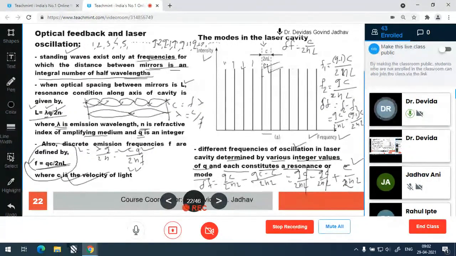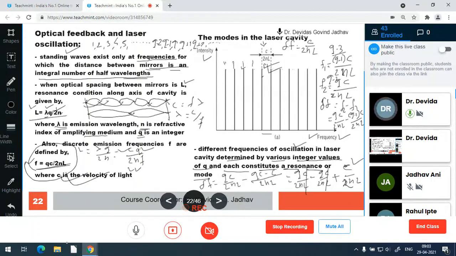c upon 2nl. Okay. So you can take here f1, f2, q minus 2 or q minus 3. If you have taken f1 as q minus 3, the next number will be q minus 2. Substitute that, you will get the same result.